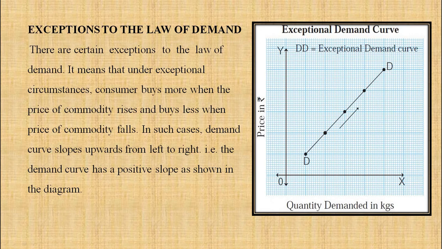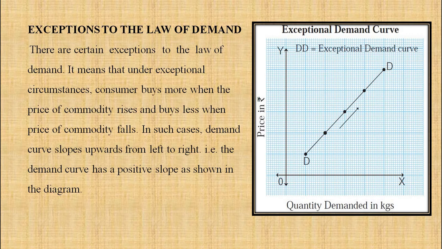Now, next point, exceptions to the law. Exceptions means there are certain exceptions to the law of demand. It means that under exceptional circumstances, the consumer buys more when the price of the commodity rises, and he buys less when the price of the commodity falls.